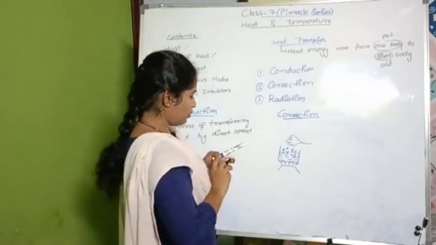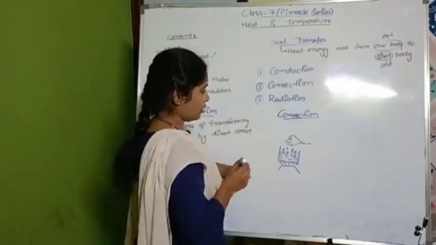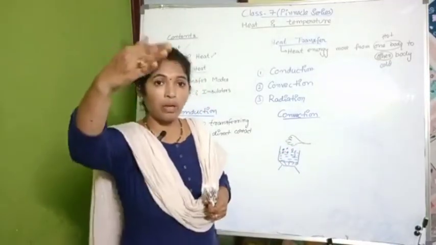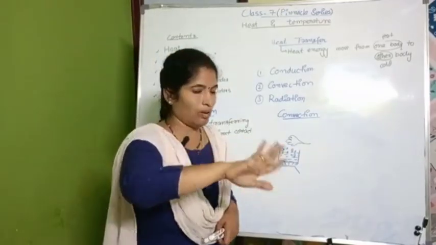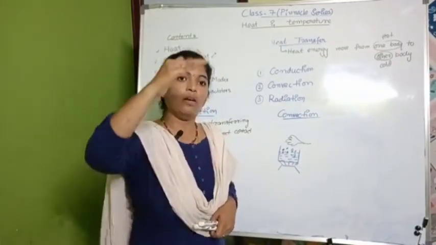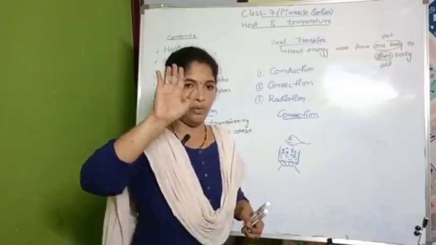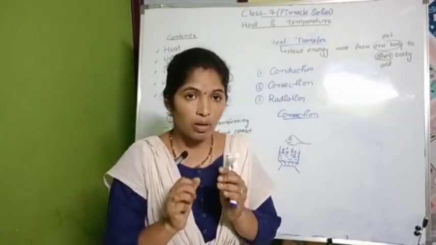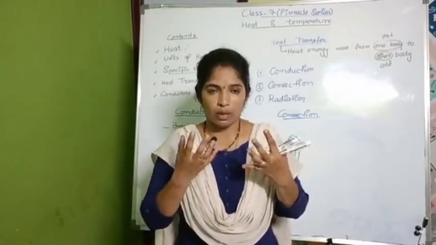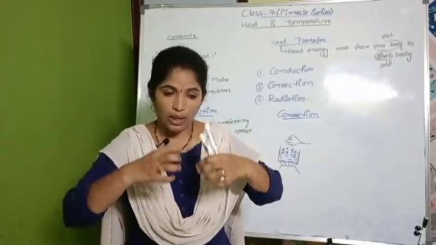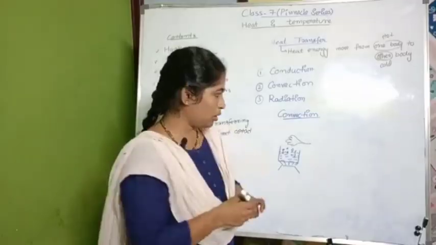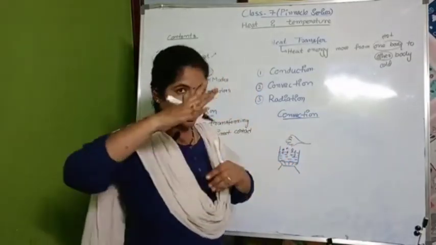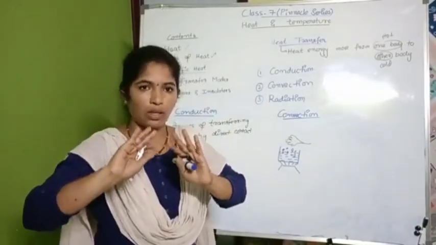Now, have you observed whether I have any direct contact with the boiling water? Did I place my hand in the boiling water? No, right? I placed my hand very far from the boiling water, but still I felt that warmness and heat. Why? Because the water vapor, the water molecules, are transferring from one point to another. So from here they travel to your hand and transfer heat to it.